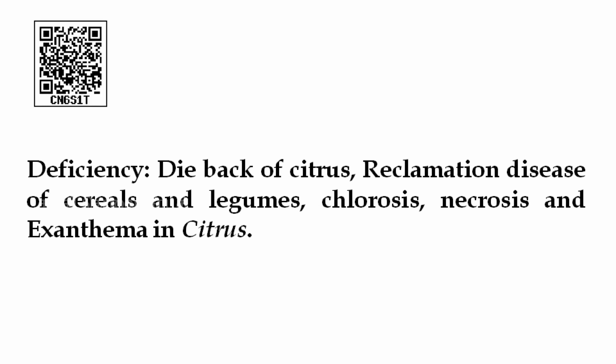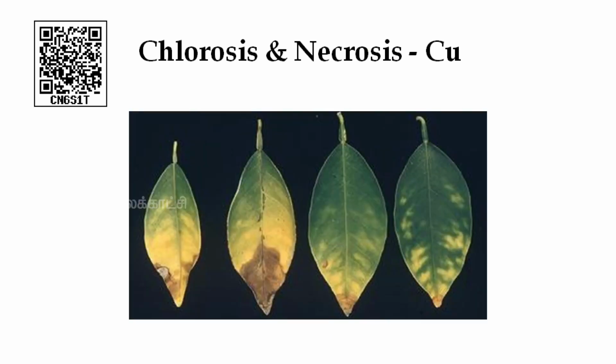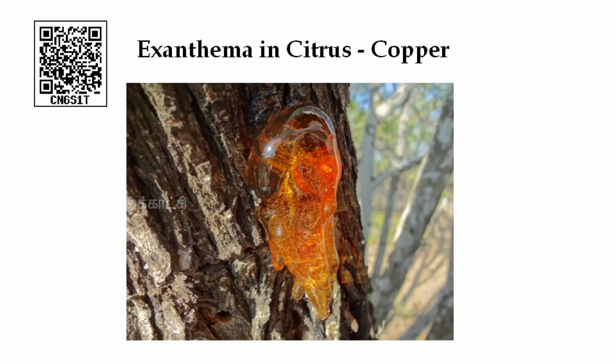The deficiency symptoms are very important: dieback of citrus, reclamation disease of cereals and legumes, chlorosis, necrosis, and another important disease, exanthema in citrus. So, dieback of citrus and exanthema in citrus are very important for copper deficiency. You can see the dieback of citrus, chlorosis and necrosis due to copper, and exanthema in citrus.